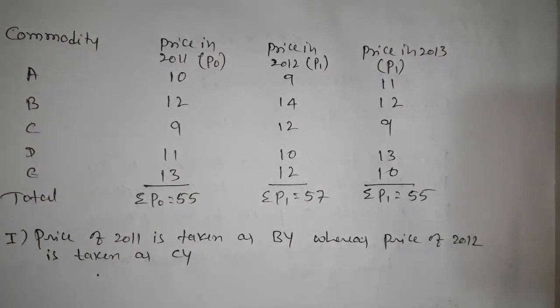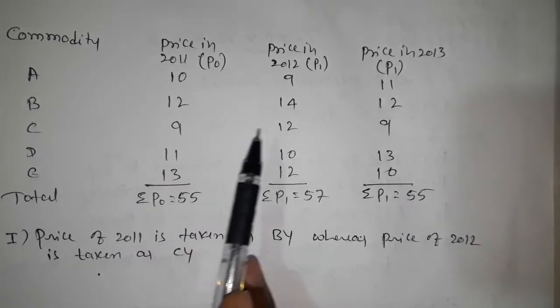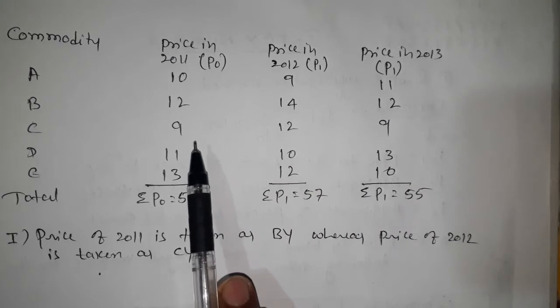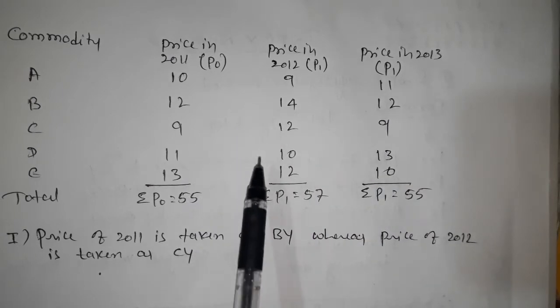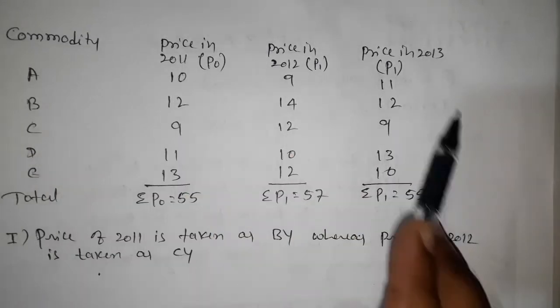Here is the solution. I have made the problem in a proper manner. The commodities were provided horizontally, so I will make them vertical. Okay, I will make it the vertical way. I have put in all the problems.